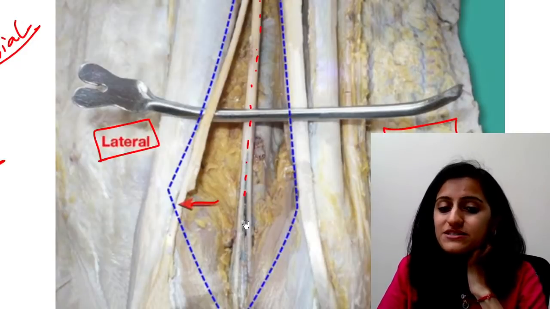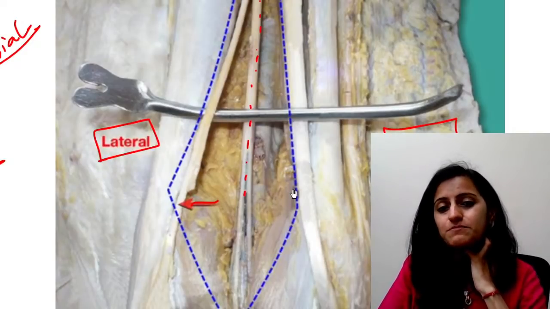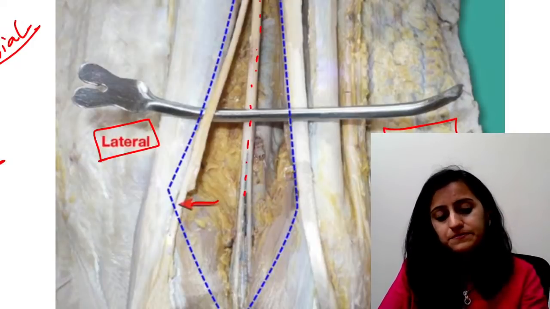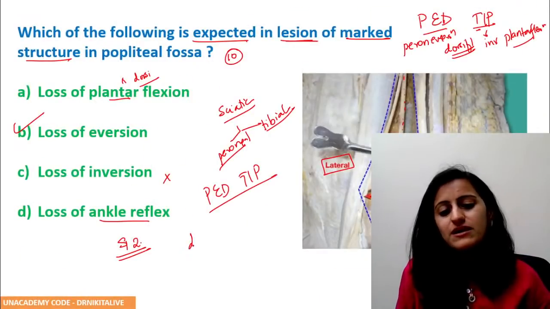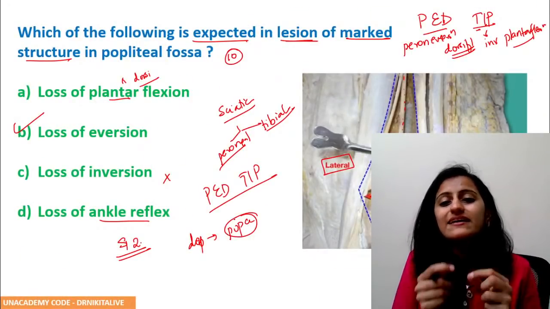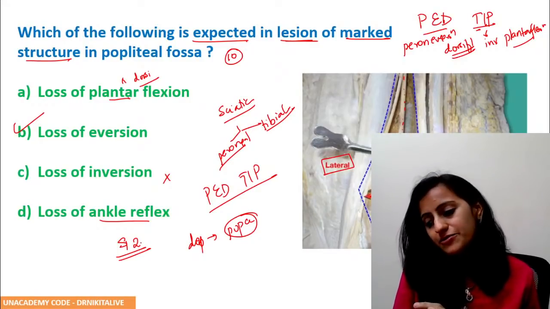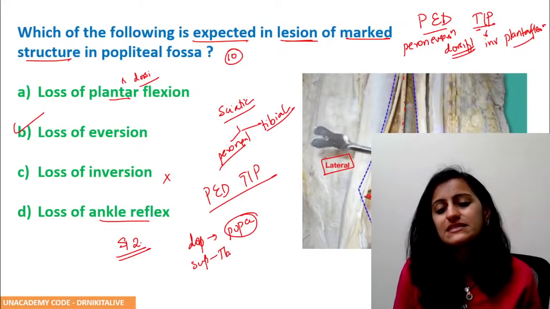What is the deepest structure in the popliteal fossa? In the contents, what is the deepest? Is the deepest the popliteal vein or popliteal artery? The deepest structure in the popliteal fossa is your popliteal artery, right? That is why it's very difficult to palpate your popliteal artery. So popliteal artery is the deepest, superficial is the tibial nerve.